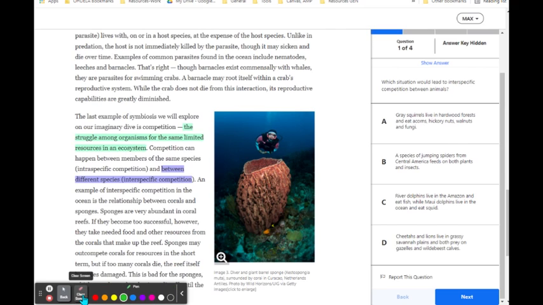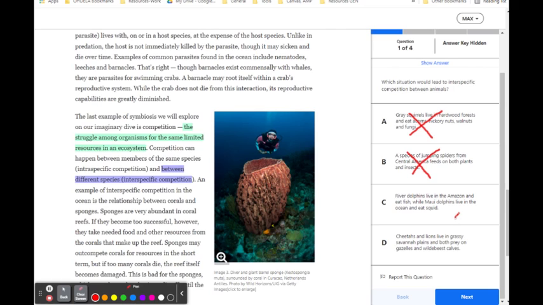If we take a look at our choices, in A, we have gray squirrels living in hardwood forests and eating acorns, nuts, walnuts, and fungi. It doesn't tell us anything about another organism that's in competition and eating those food resources as well. So this is not competition. B says a species of jumping spider from Central America feeds on plants and animals. Well, this is only one organism. It's just telling us about the diet of one organism, one type of organism, one species. We need to have 2 different species for interspecific. We don't, so that's not good.